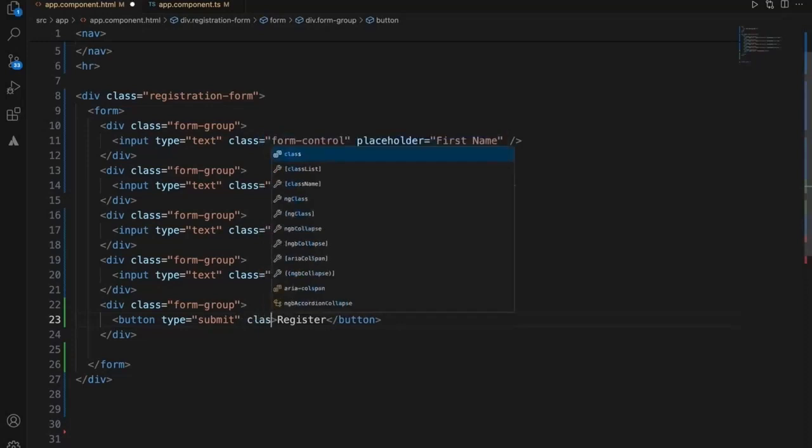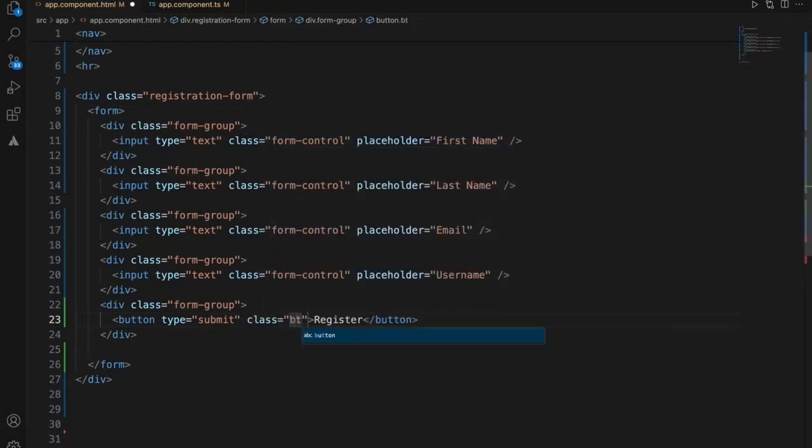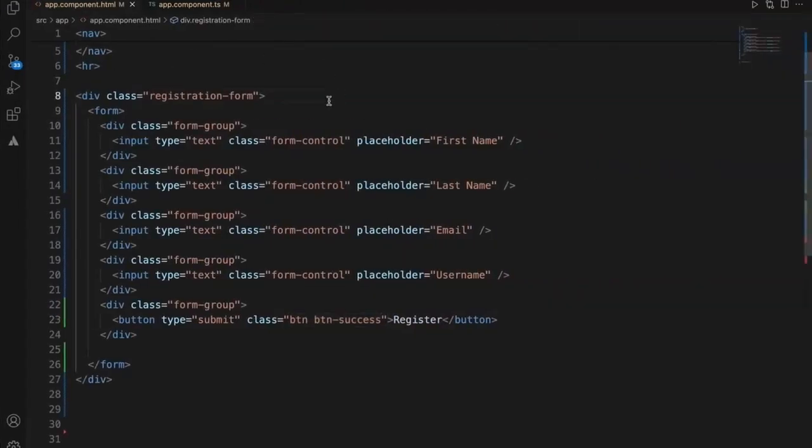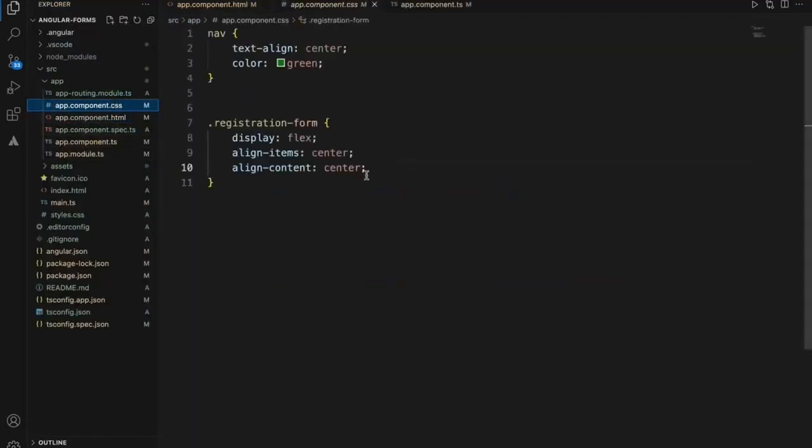Maybe let's add btn. I don't remember the CSS name, but let's check. Okay, this is the same CSS. Somehow it is not center aligned. CSS.